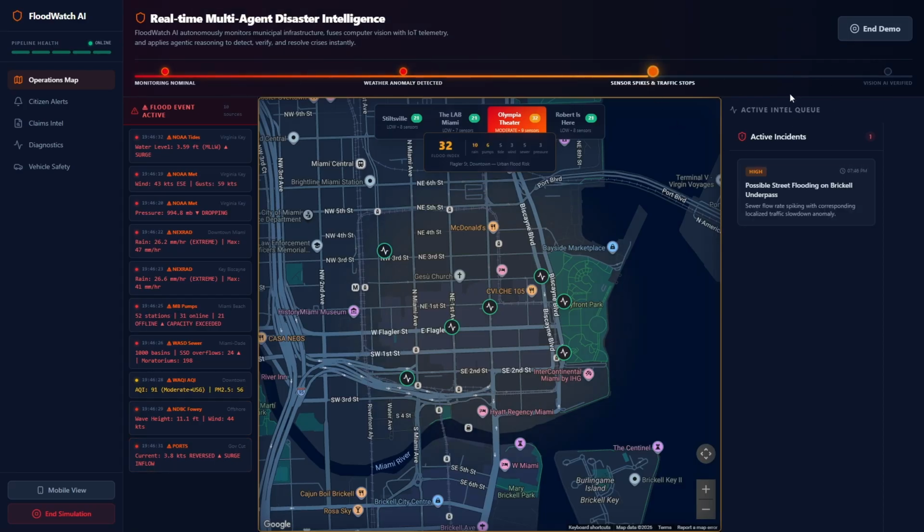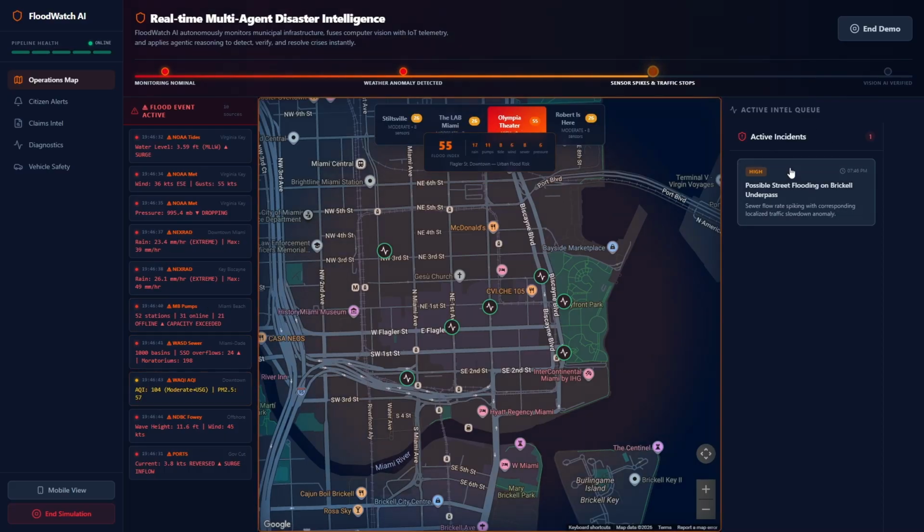We're running through a quick demo here. It's sort of a flash flood. You'll see the screen start to turn yellow a little bit here when it reaches a certain threshold. On the left, the sensors are going crazy. They're picking up different readings. And then you have an incident here triggered on the right.